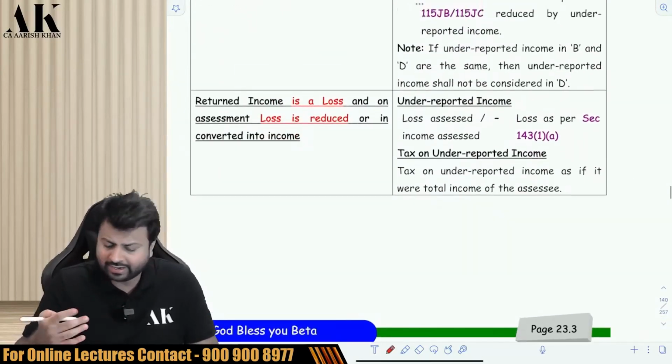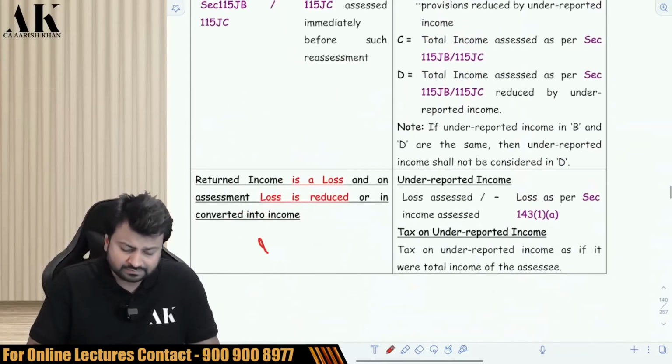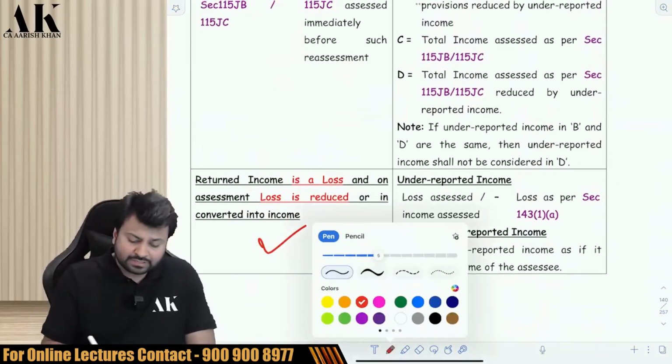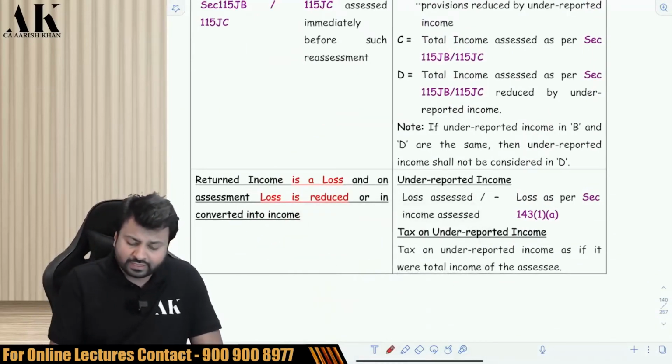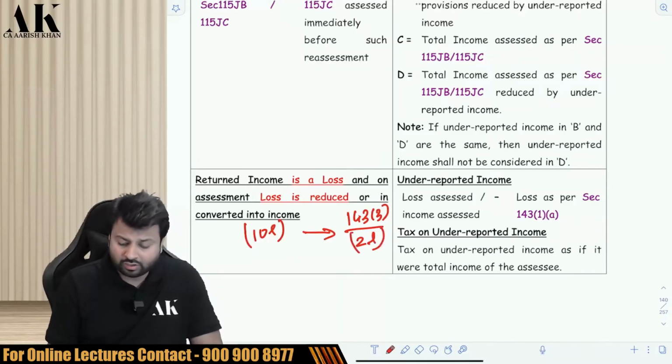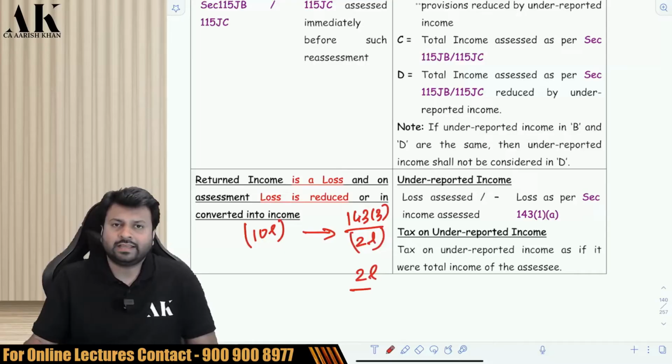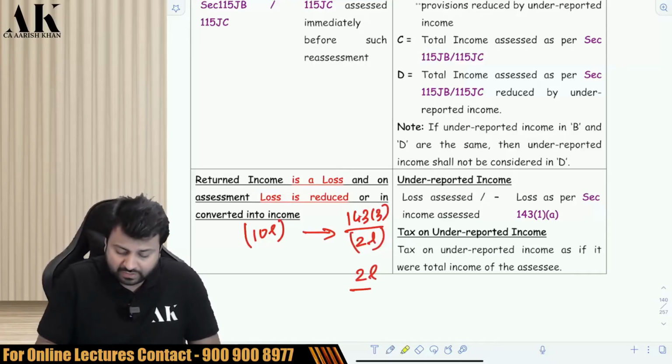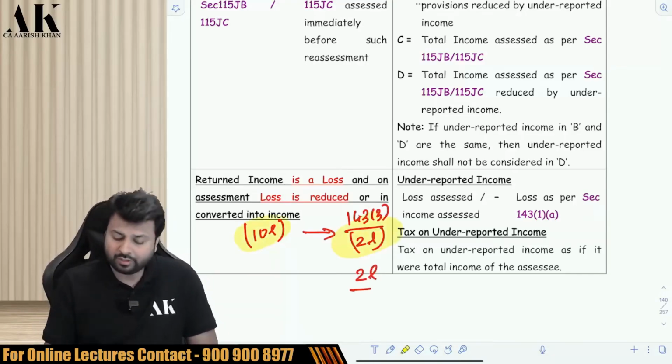115JB case I'll address after some time. I'll come to the fourth case where the return income is a loss. When you file the return, income was 10 lakh loss. But later on the loss was reduced. In case of 143 assessment, the loss was reduced to minus 2 lakhs, or the loss was reduced to plus 2 lakhs. Anything can happen. Then the difference between the two will become your underreported income.